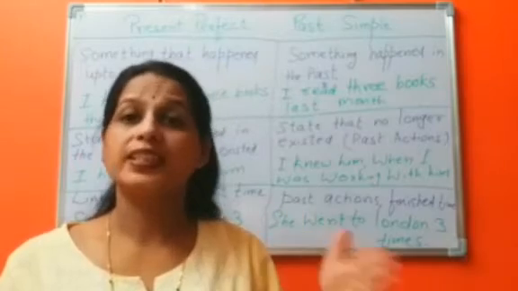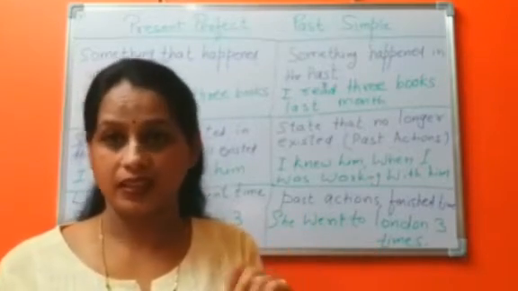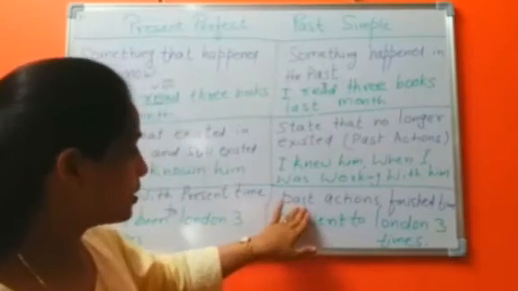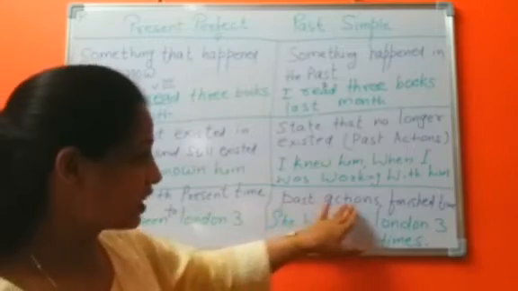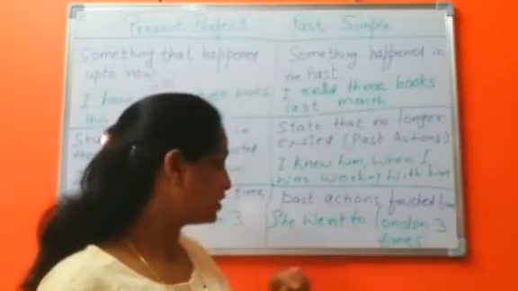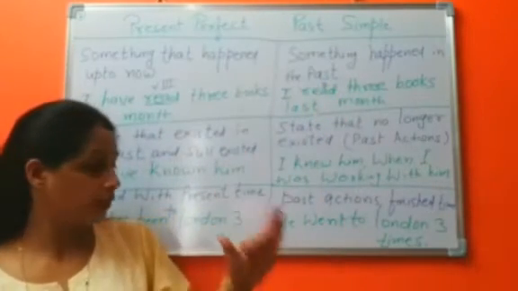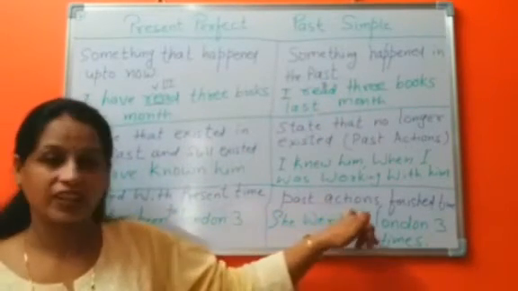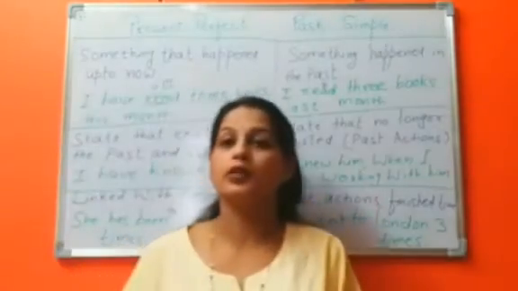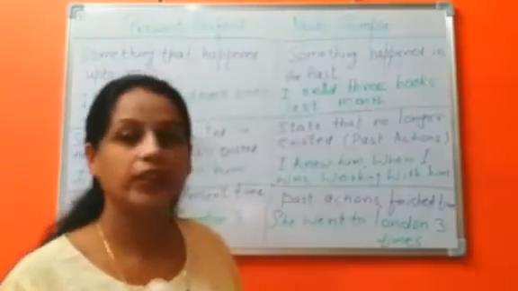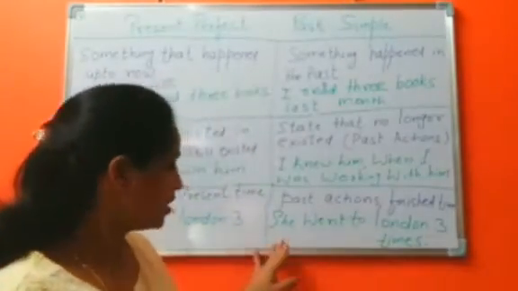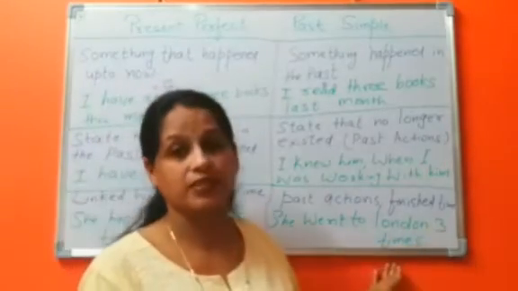She visited London 3 times. In the simple past tense, we talk about a past action, a finished time. In past simple tense we use it when we want to talk about a past action, past activity or finished action. She went to London 3 times.